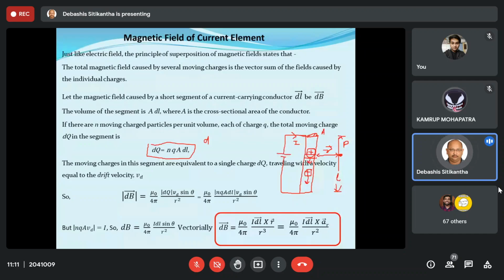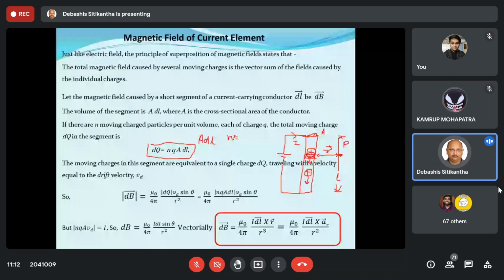In chapter 20, the unit was number of particles by the volume. So over here, if I multiply this n with the volume of this small length of the conductor, then I am going to get the number of particles in that small portion of the conductor.